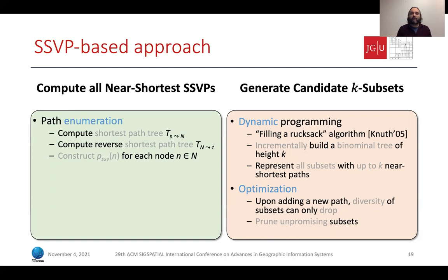Since the set of all near shortest paths is much larger than the set of all near shortest SSVPs, we have reduced the search space and accelerated the query evaluation.